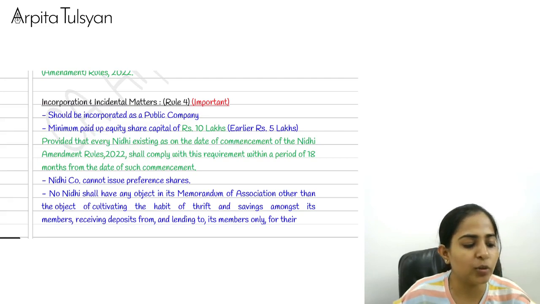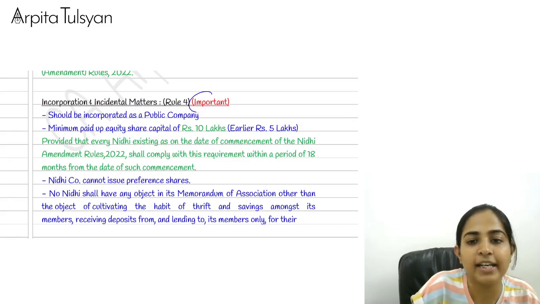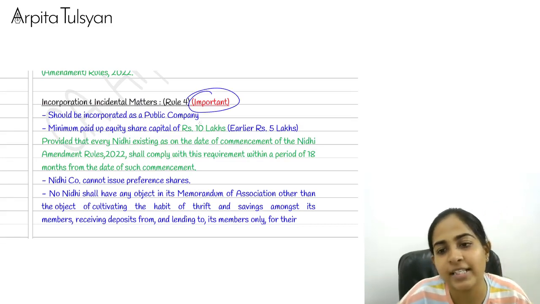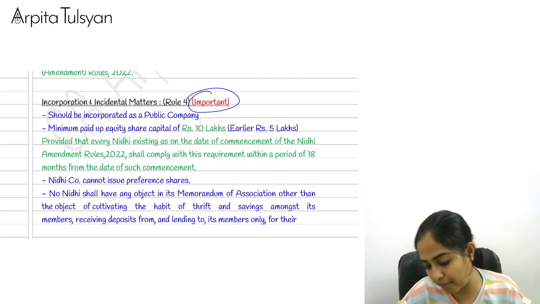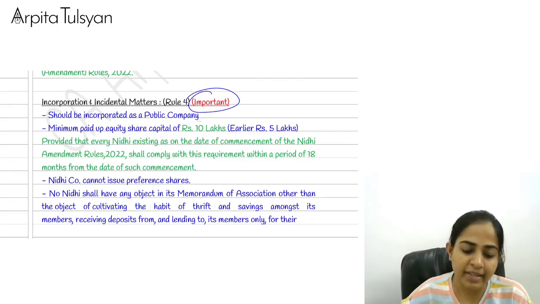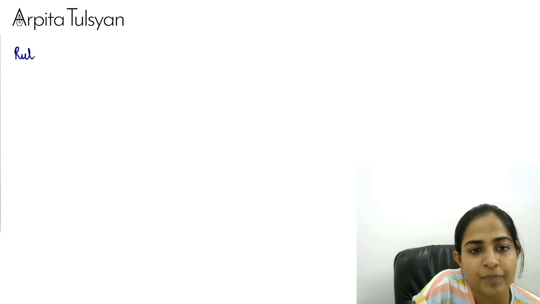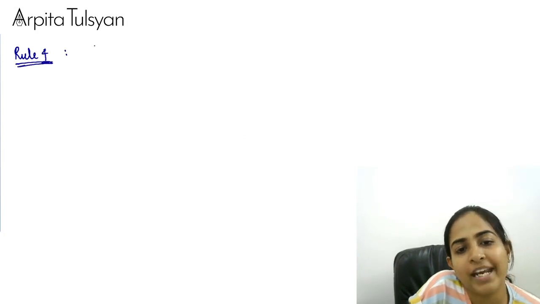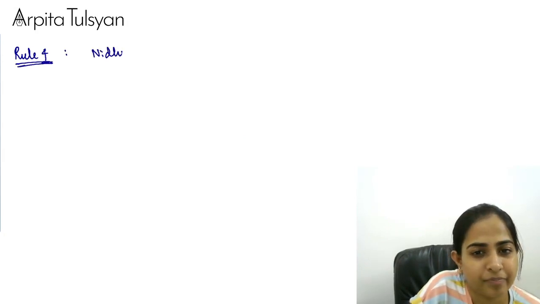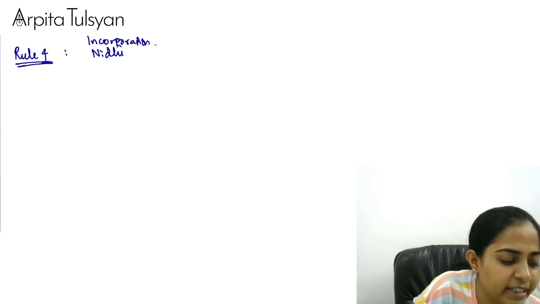Can we go to rule number 4? Everyone here. Rule number 4, it's already written there. This rule is important. Don't skip this point. This rule is important. Now listen, they are talking about incorporation. I'll just tell you here itself. You'll understand it in very easy language. Rule number 4 talks about incorporation of Nidhi. It talks about incorporation of a Nidhi company.